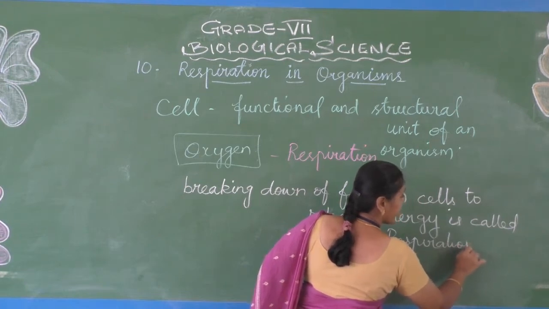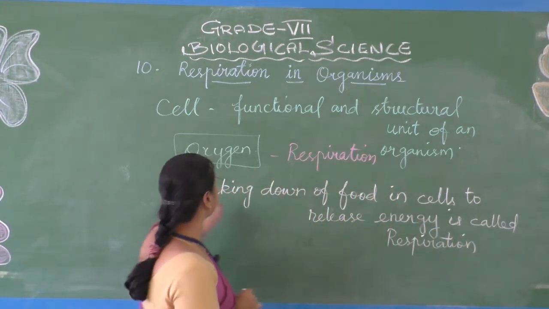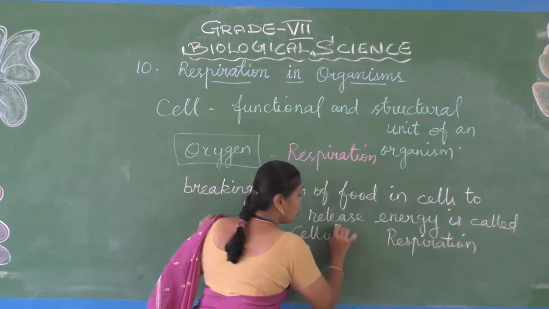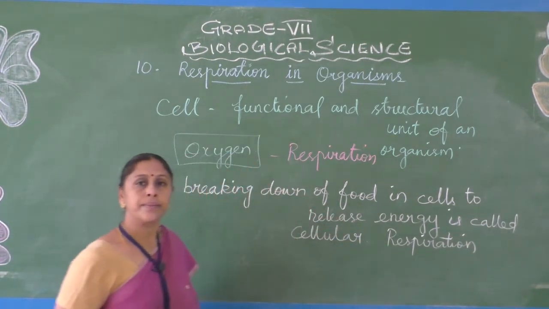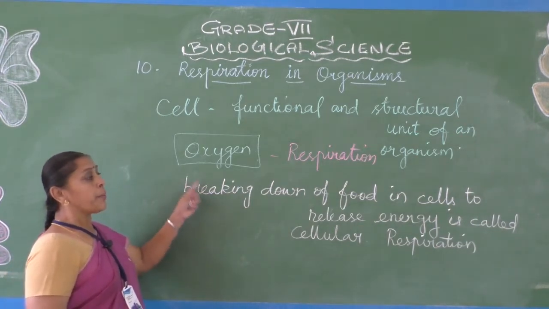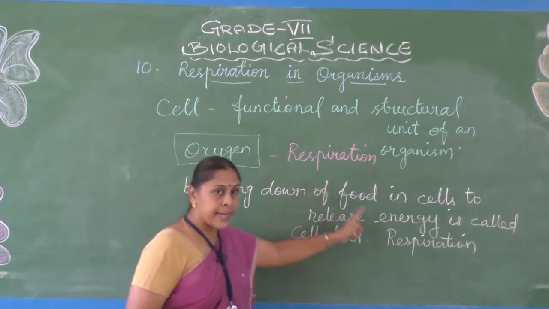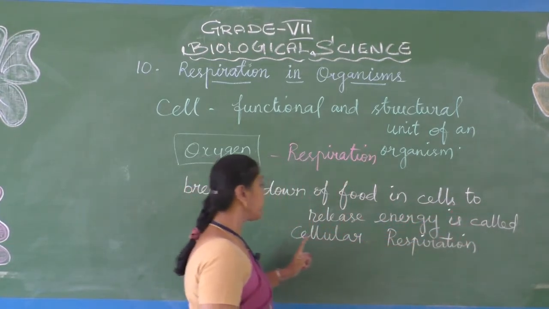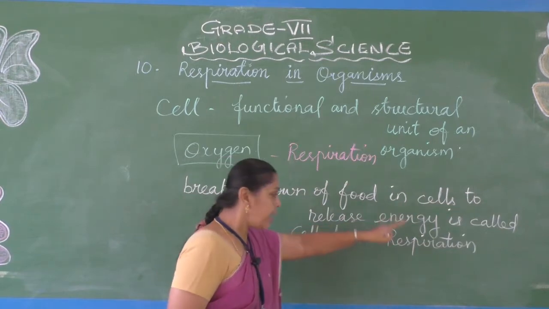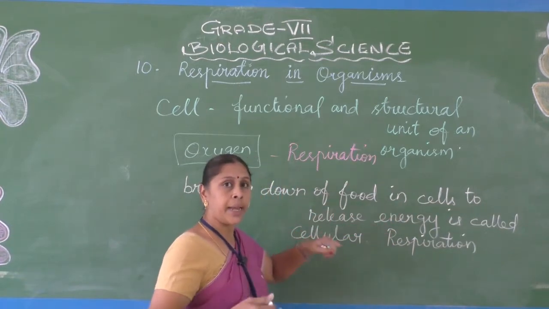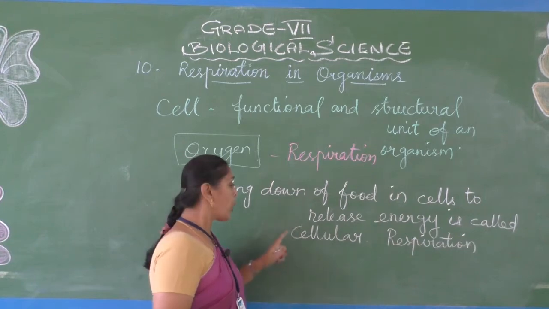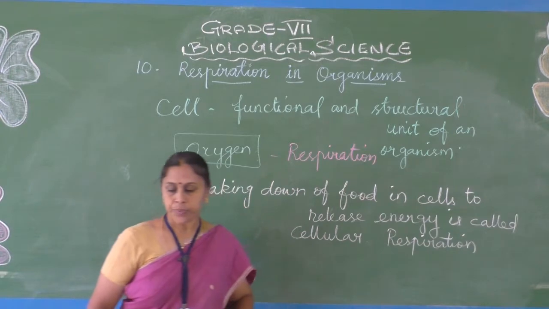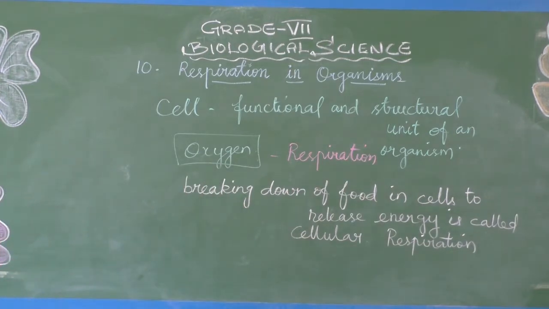And as this respiration takes place in a cell, it is called cellular respiration. So, the breaking down of food in cells to release energy is called respiration, and this respiration is taking place in cells, so it is called cellular respiration. Hope you all understand clearly.